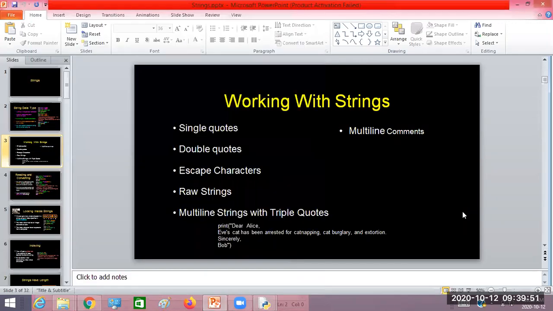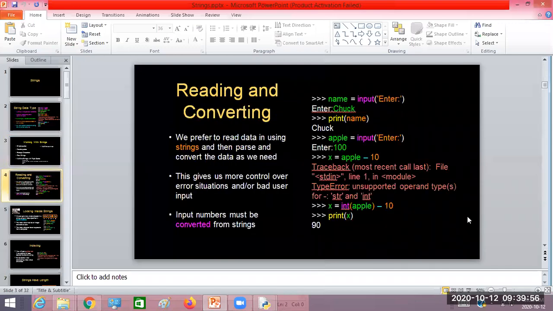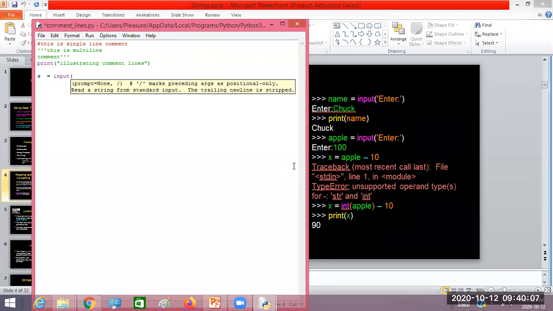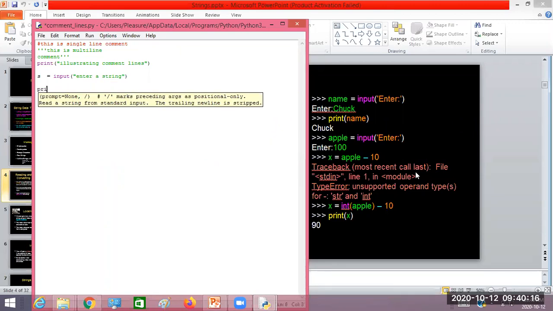That's all about the basics of strings. Now reading and converting. This you know already because I discussed it. For example, if I want to read an input, enter a string, you can use the input function. When you read any data from the keyboard, the data will be in string form only.